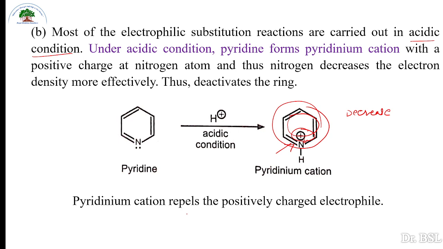Also, the pyridinium cation, as it is positively charged, repels the electrophile, which is positively charged. This is the reason why pyridine shows deactivation, or it is not showing readily electrophilic substitution reactions.